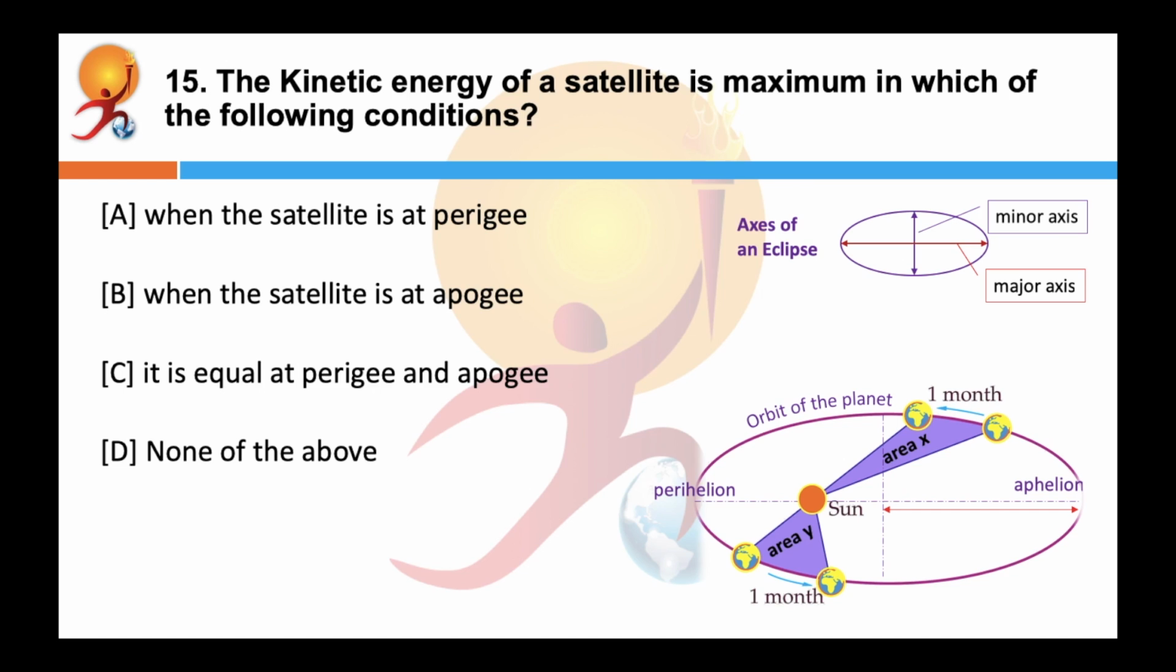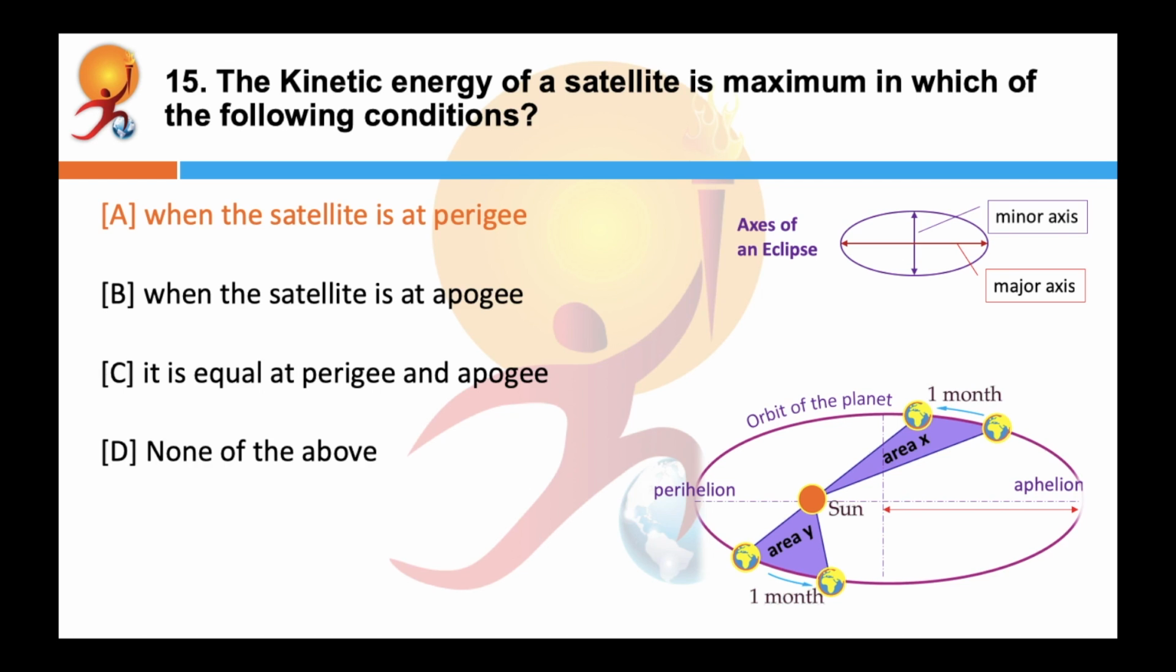The kinetic energy of a satellite is maximum in which of the following conditions? Correct answer is A, when the satellite is at its perigee. That is, it is closest to the sun. So the kinetic energy will be maximum when the satellite is closest to the central body and minimum when it is farthest from the central body. In this case, the central body is the sun.